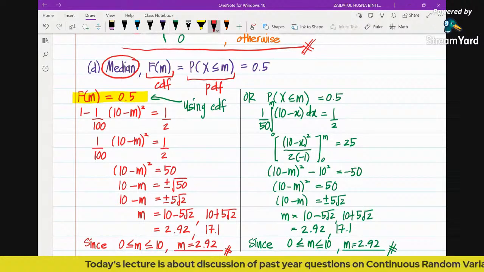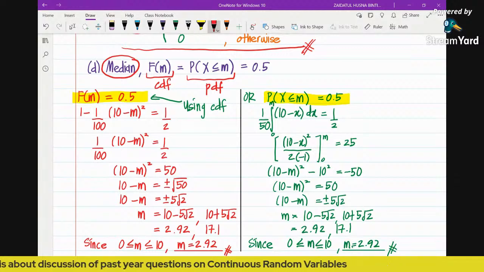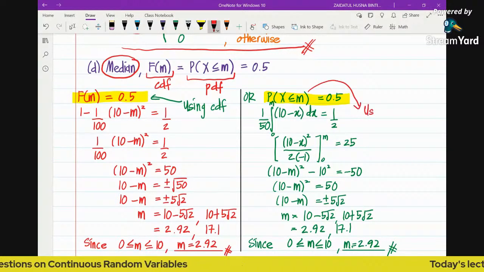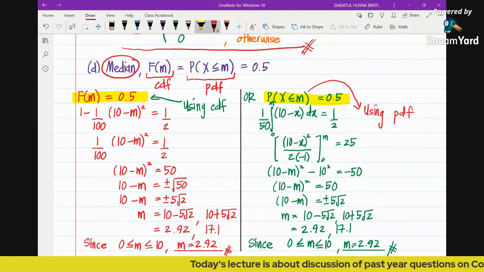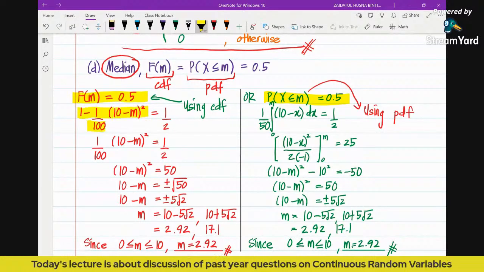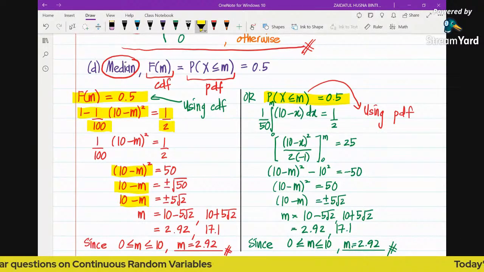For the second method here, you can see that this one is the method of finding the median using the PDF. I would say the easier one is to use the CDF, because if you want to use the CDF, you just substitute the M into the CDF and equate it to half. Then, finding the value of M, because this is quadratic, you have two values.